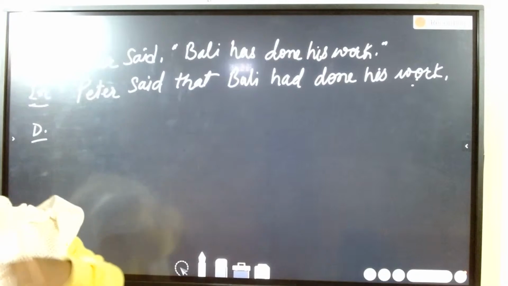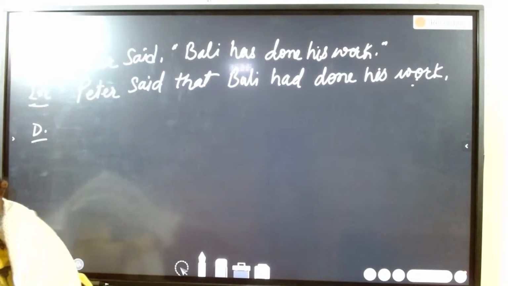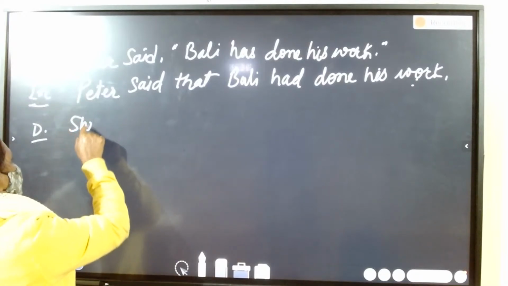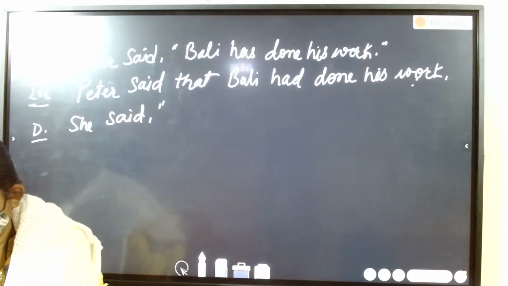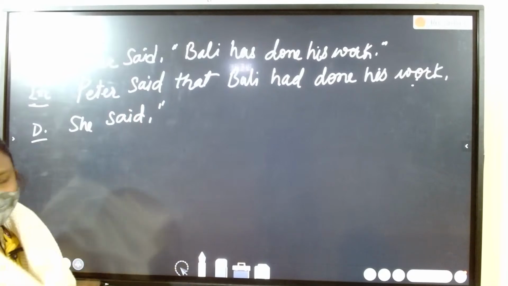Another example for changing direct to indirect speech. She said, Kamla has written the letter.